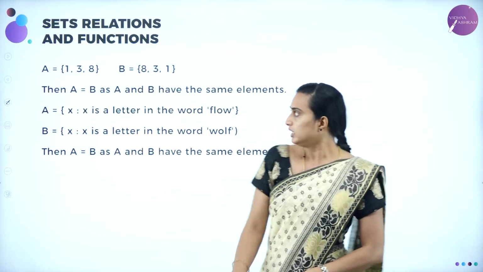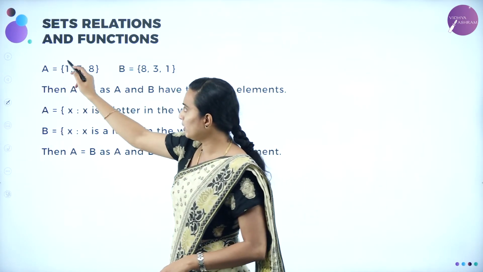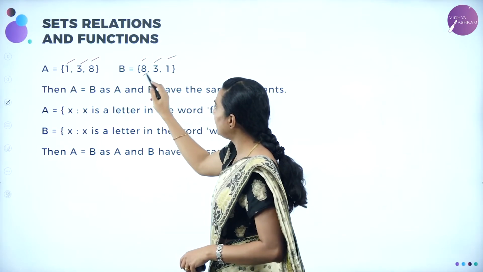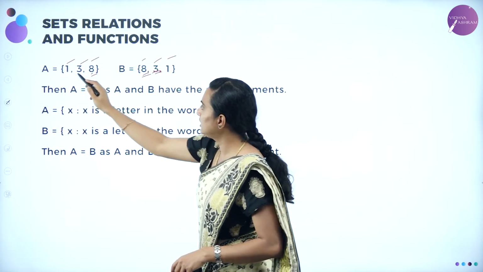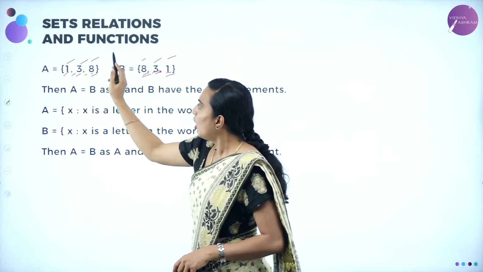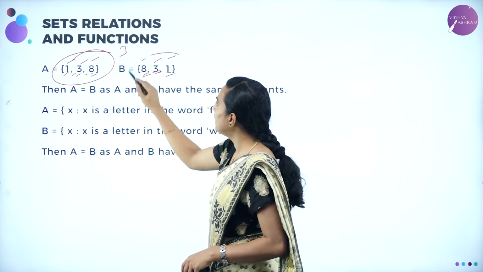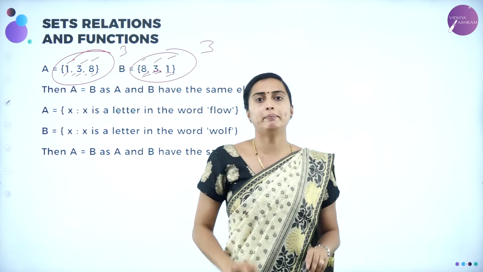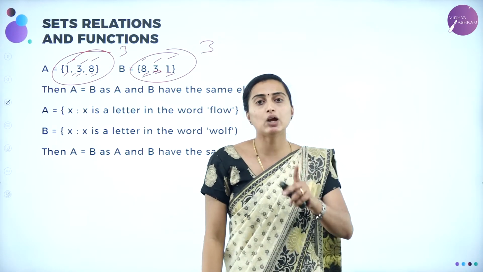For example, here you can take A is equal to {1, 2, 3}. Same, I have taken B is equal to {8, 3, 1}. See, 8 is present here, 3 is present here, 1 is present here. How many elements are there? 3. How many elements are there? 3. Okay. So same number of elements, same elements. It is going to be known as equal sets.